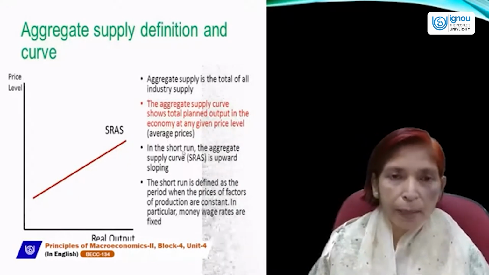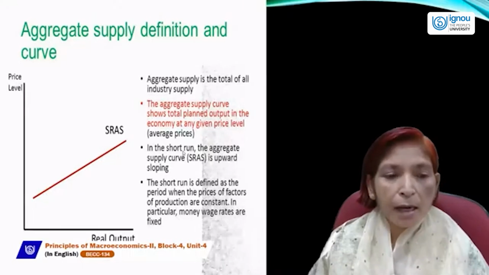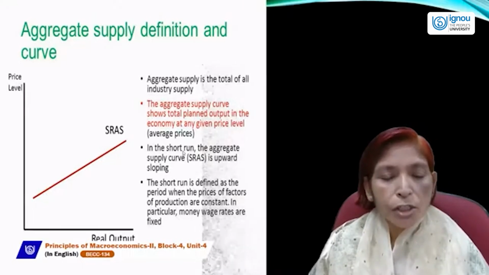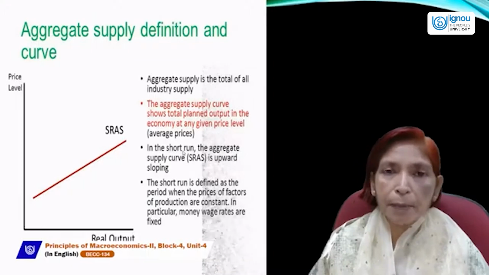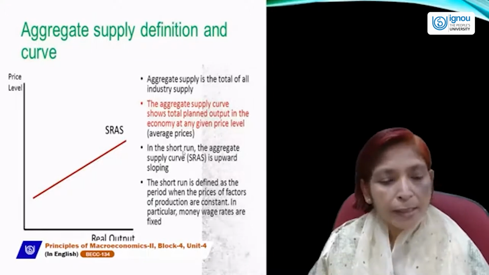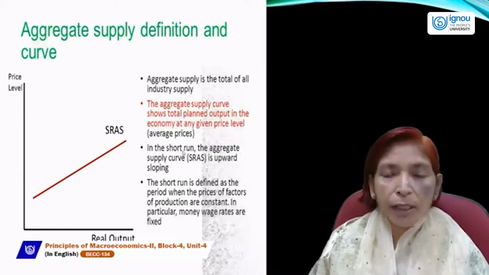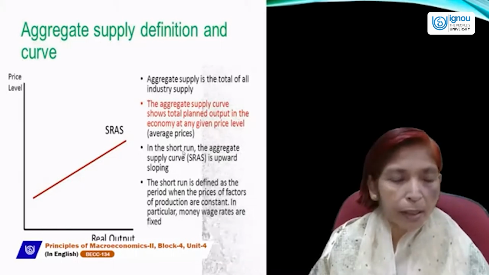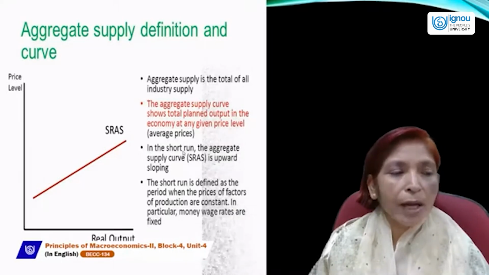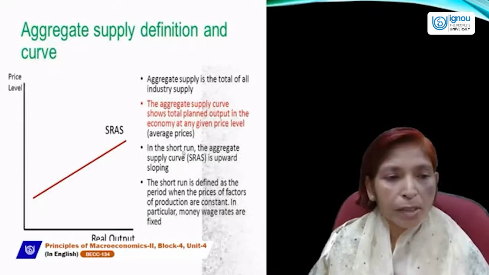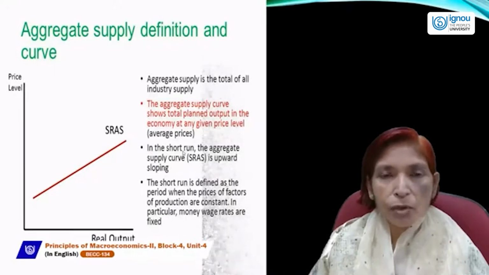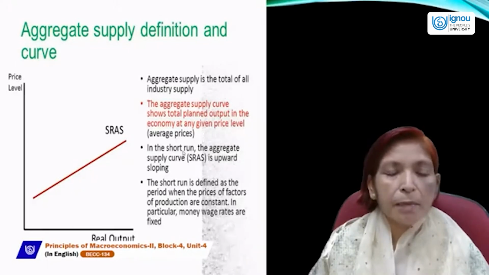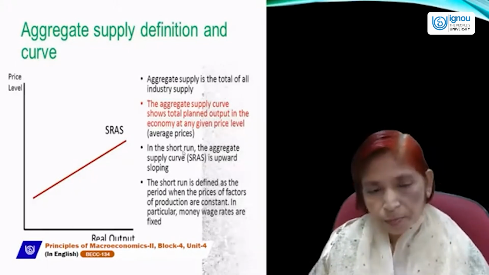And now the nature of the supply curve. Here SRAS is showing the short run supply curve, or short run aggregate supply. On the x-axis, we have taken real output or real GDP, and on the y-axis, we have written price level. Because aggregate supply is an upward sloping curve, it shows a direct and positive relationship between price and output.